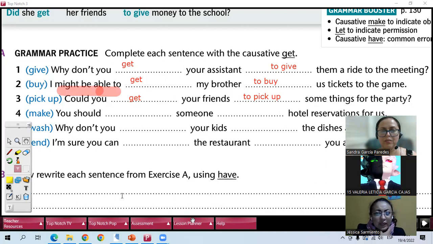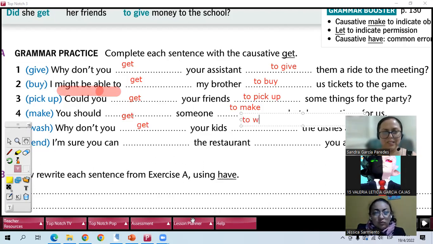So now, please, Jessica, number 4. You should get someone to make hotel reservation for us. Very good. You should get someone to make hotel reservation for us. Haz que alguien nos haga las reservaciones. So number 5, Valeria. Why don't you get your kids to wash the dishes after dinner? Very good. And the last is for you, Jessica.